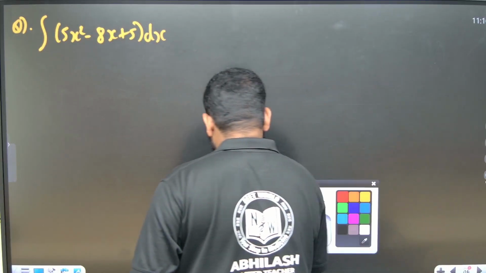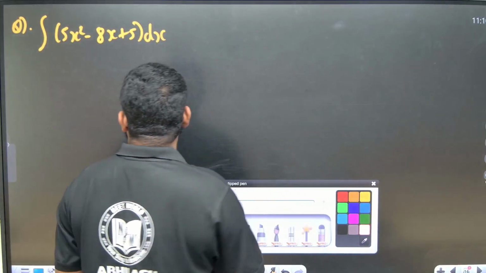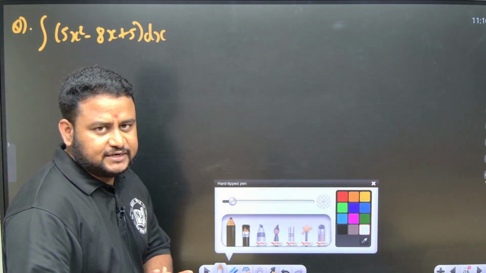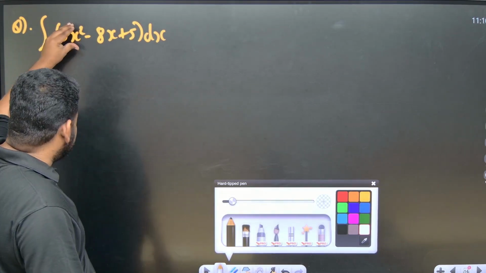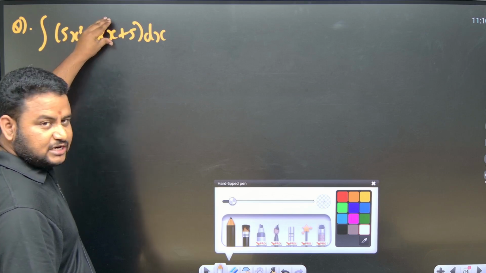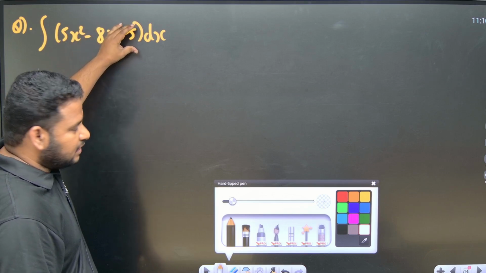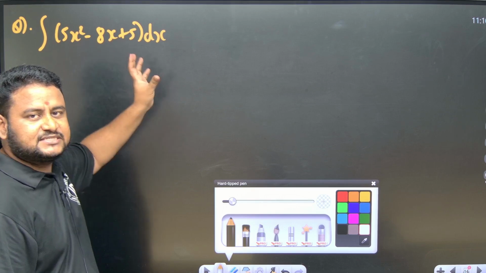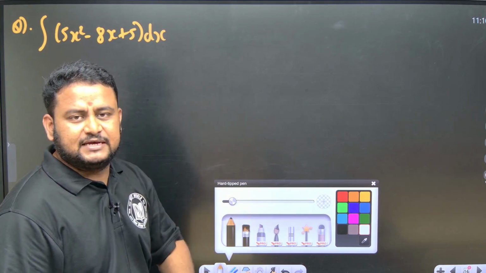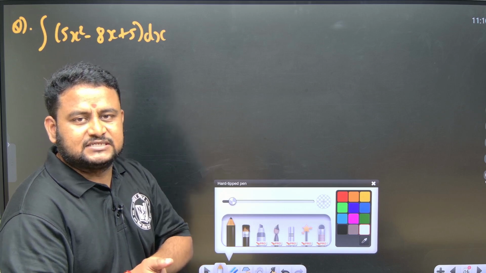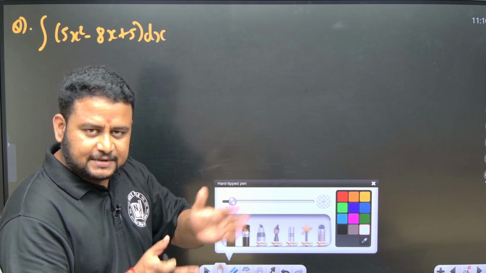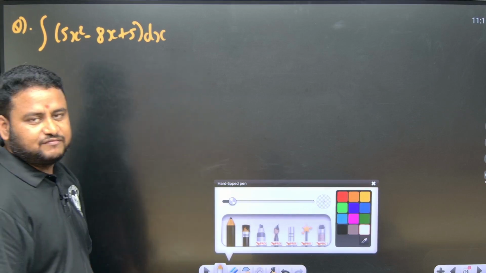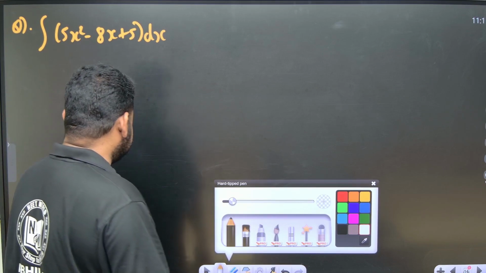They have given the integral of 5x square minus 8x plus 5. I was talking about the constant of integration. After integrating each function, I should write plus c, but instead of writing plus c every time, I can write plus c only once at the end. That is because they are nothing but parallel tangents, and since they are parallel, I can write it just once. Clear, friends? The constant of integration graph will give me parallel tangents. That's why I can write it just once.